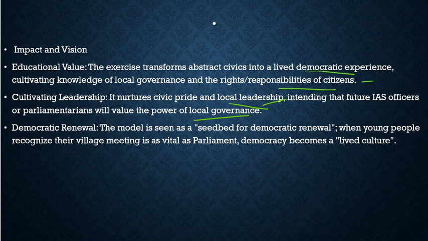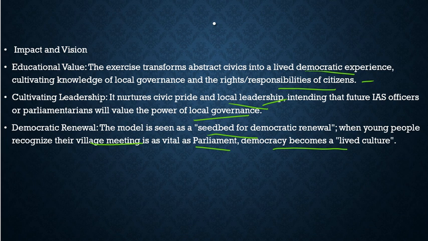Then democratic renewal. The model is seen as a seedbed for democratic renewal when young people recognize their village meeting is as vital as Parliament. Democracy becomes a lived culture. So this is the significance and vision behind these Model Gram Sabhas.